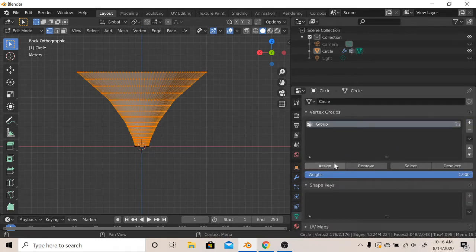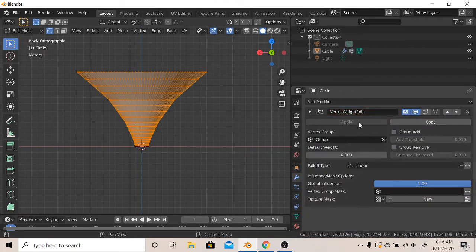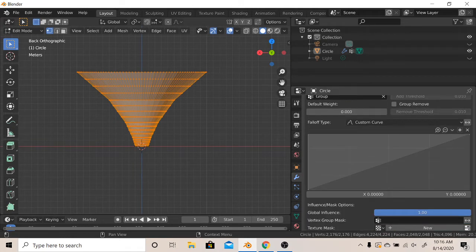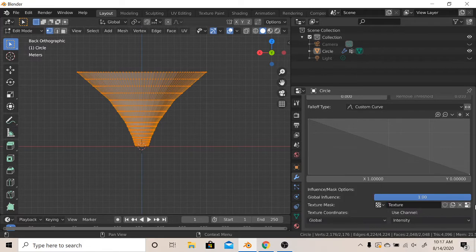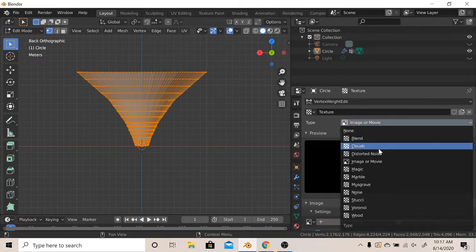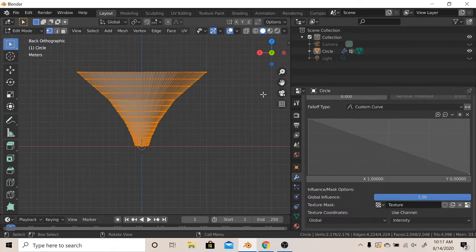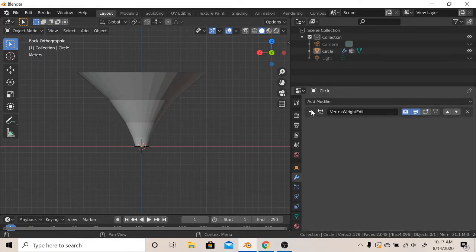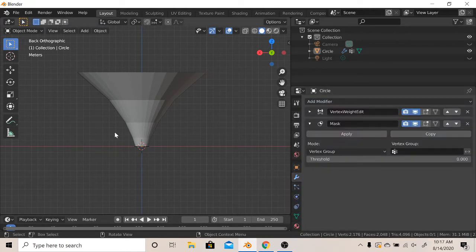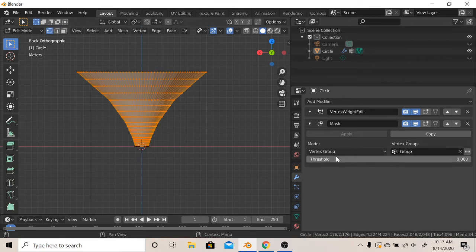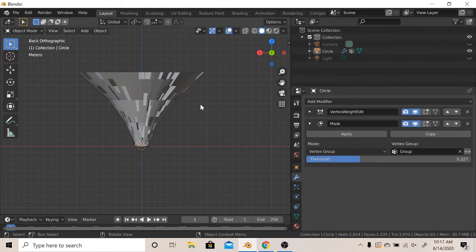Add a vertex group, assign the weight, and falloff type should be custom curve. New texture mask, global. Click this button to instantly go there. Clouds, tab. You can see what you have done without going to object mode. So if we're just on edit mode, you can see.